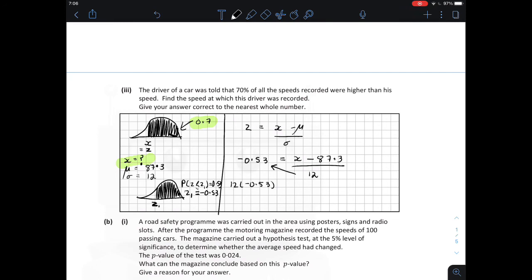From here, we substitute our information into our formula and solve for x, our data. This gives us 12 times minus 0.53 equals x minus 87.3. Multiplying it out gives us minus 6.63 plus 87.3 equals x, which gives us x equals 80.94. And we're asked to give this answer correct to the nearest whole number, which gives us an x data point of 81 kilometers per hour.